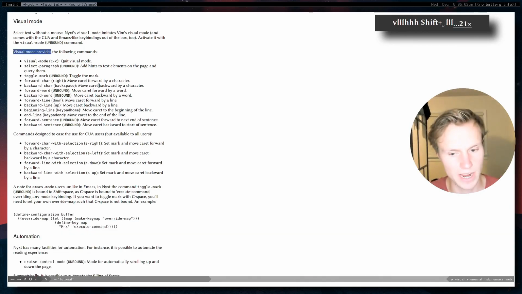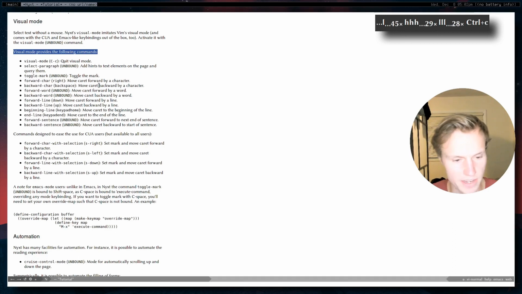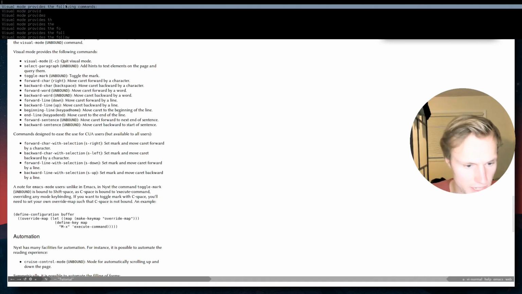And then with normal mode enabled, we can actually just use L and H to move around. And then we can just do Control C to copy. And then now that we've got that text copied, we can actually look at our clipboard. So if I just open up my clipboard, you'll see that we actually have that text there.